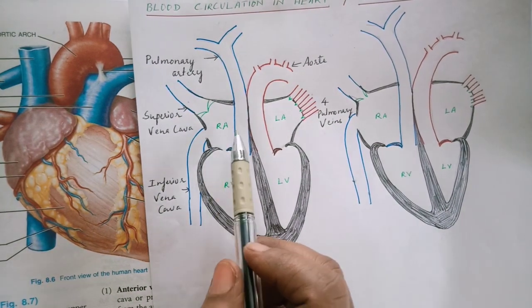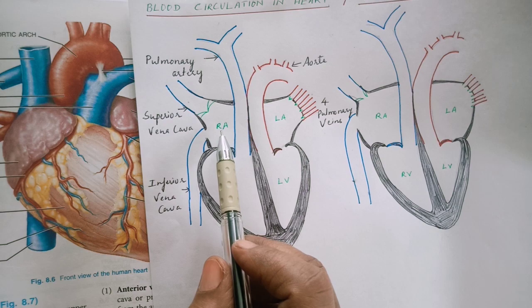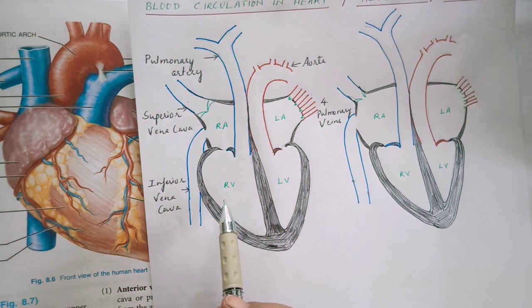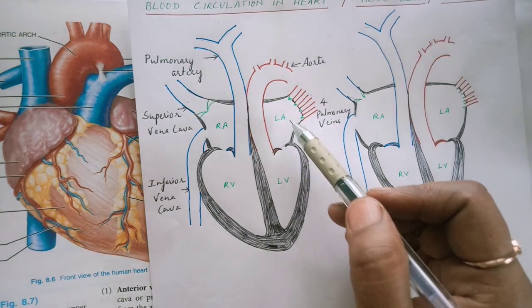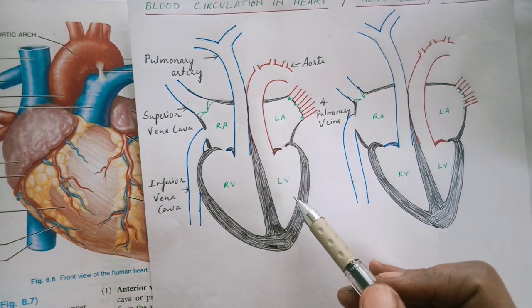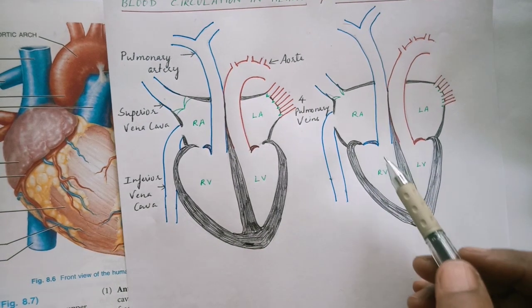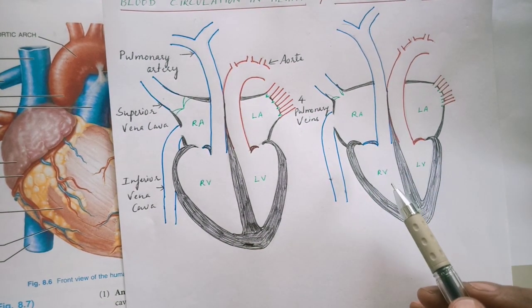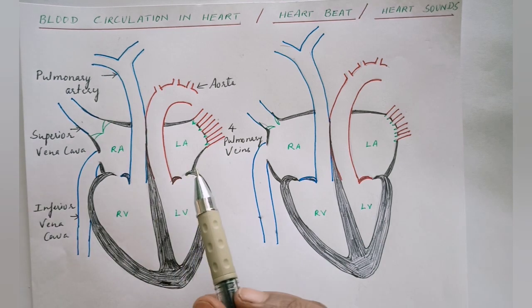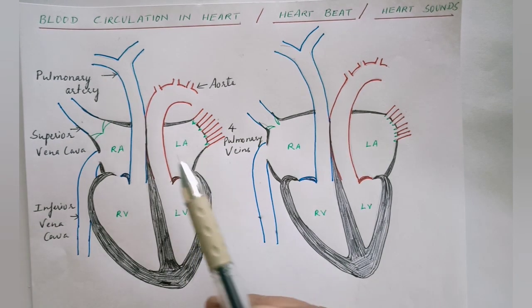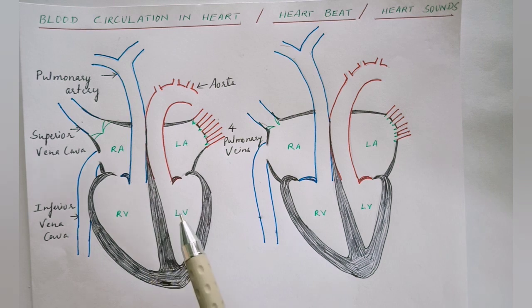On the right side, the right auricle towards the upper side, right ventricle towards the lower side, the left auricle, the left ventricle, and the same internal structure is shown over in this figure also. The contractions and relaxations are alternately shown by the auricles and the ventricles.